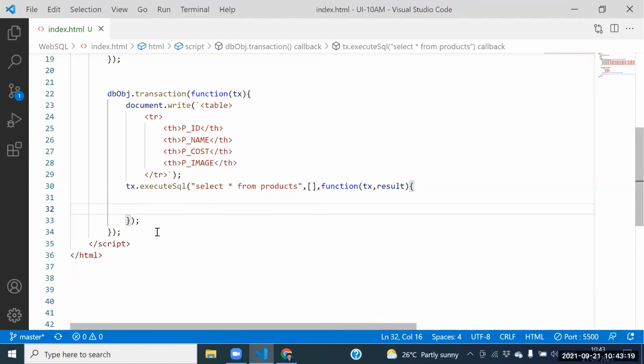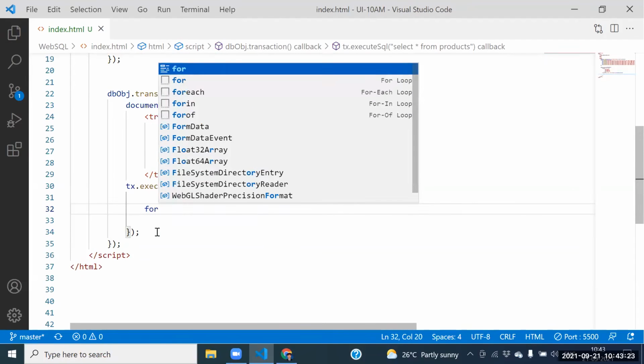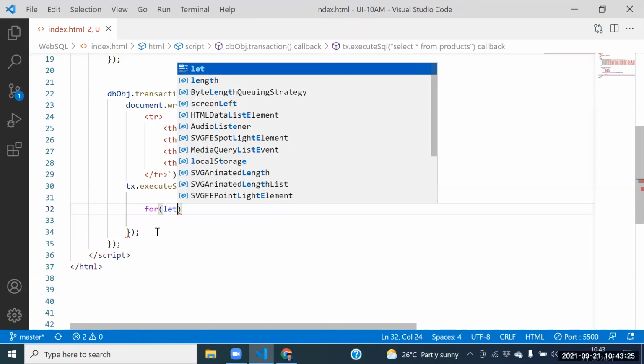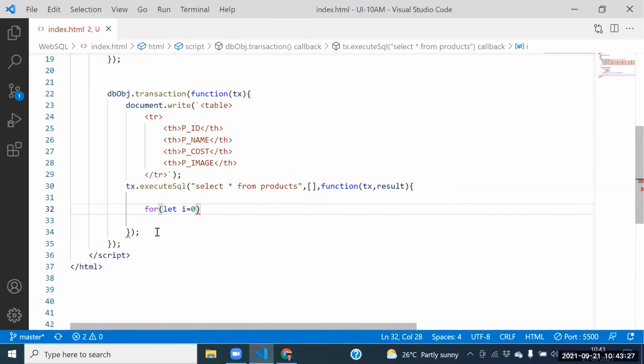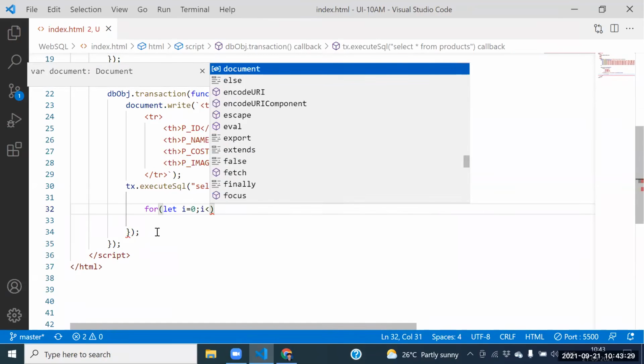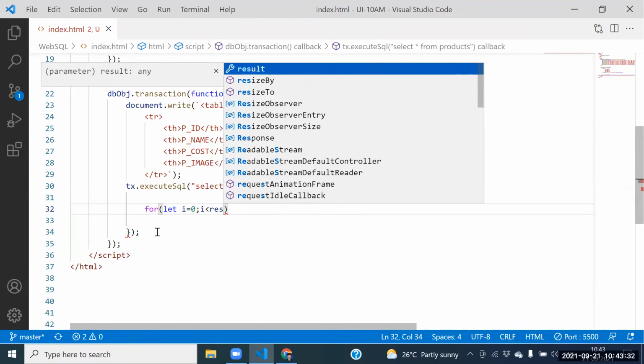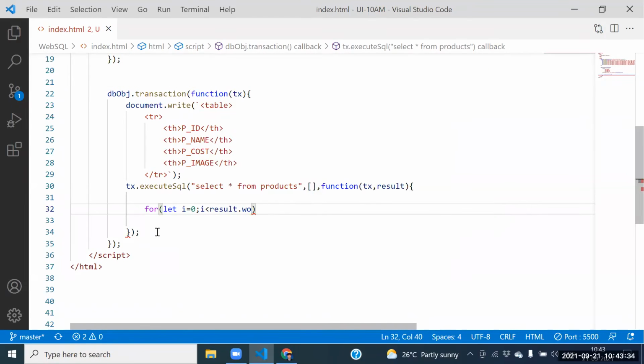Result dot rows, yes or not? Result dot rows. You are saying for loop, right? For i equal to 0, i less than result dot rows dot length. What do you want to place? Length. Guys, result dot rows dot length. Yes or not? Next one.